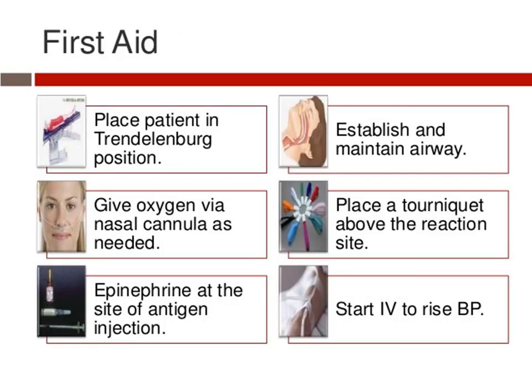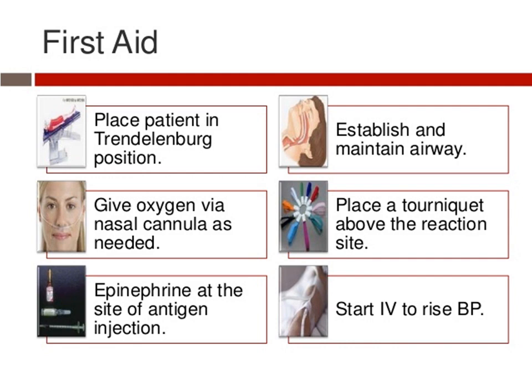Because this is a sudden condition and multiple systems will be damaged, immediate treatment should be given. So, as soon as possible, we should finish the diagnostic process, and then first aid should be given. First aid is to place the patient in the Trendelenburg position, as you can see in the slide, the first image, and then administer oxygen through a nasal cannula if needed, or else through a mechanical ventilator.